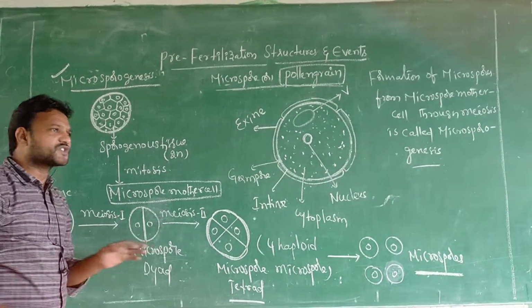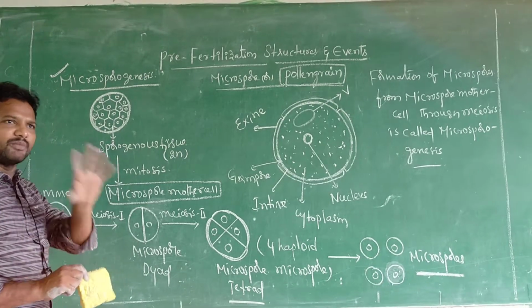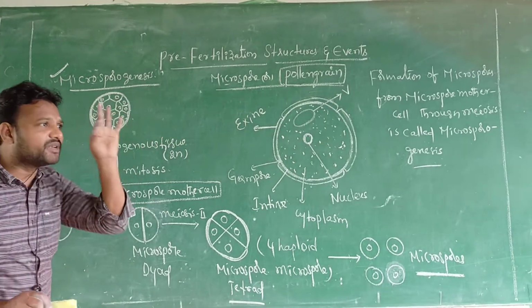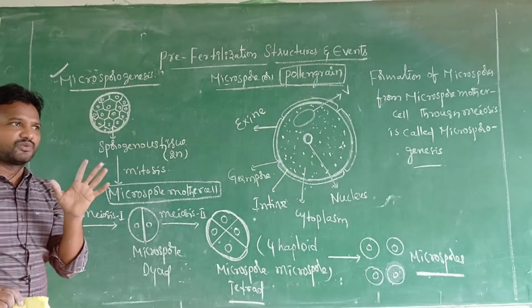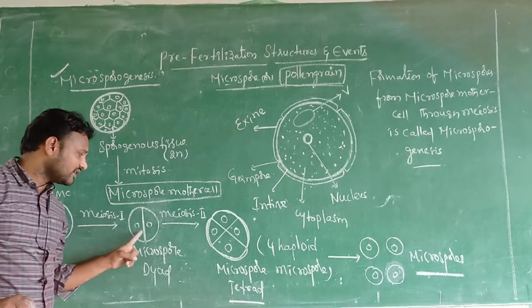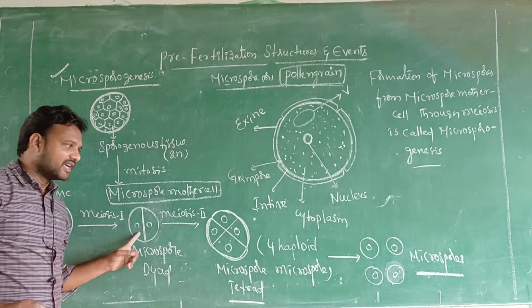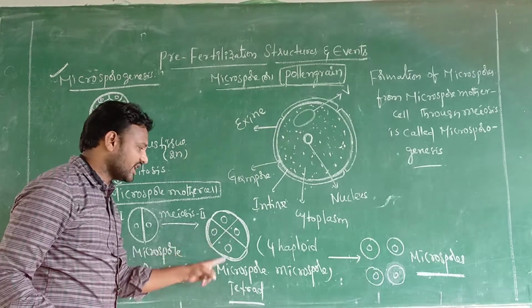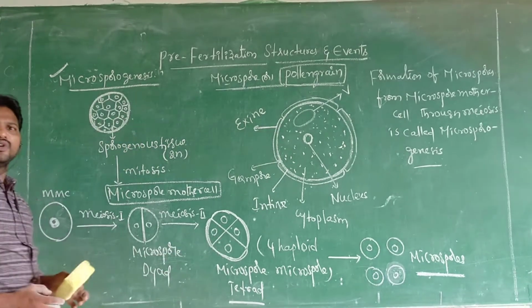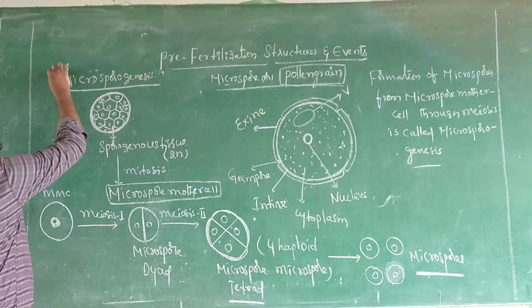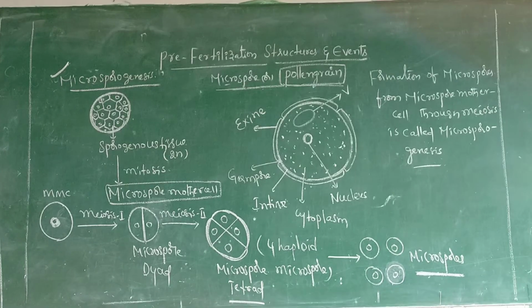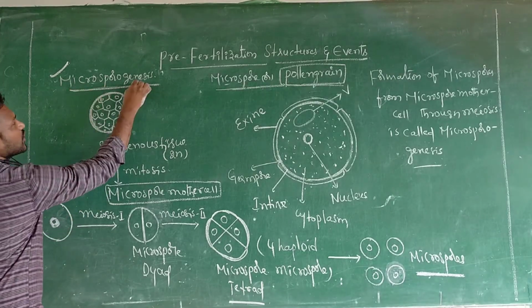Meiosis 1 and meiosis 2 both are one only. Total meiosis is divided into meiosis 1 and meiosis 2. After meiosis 1, here the two cells. After the meiosis, 4 here you observed. So you observe that is microsporogenesis. Once again I repeat, microsporogenesis.